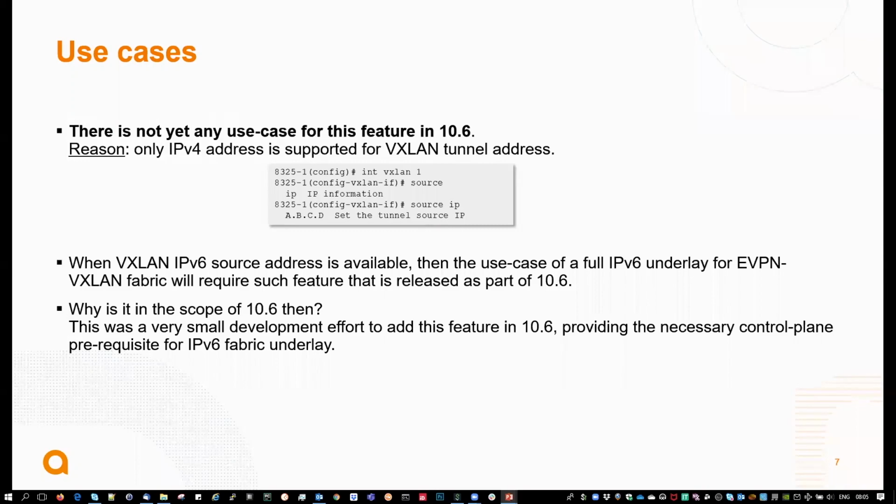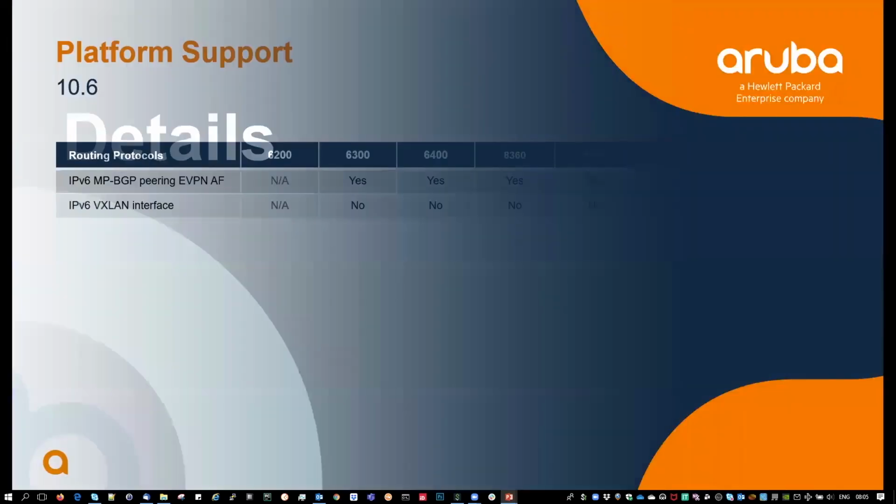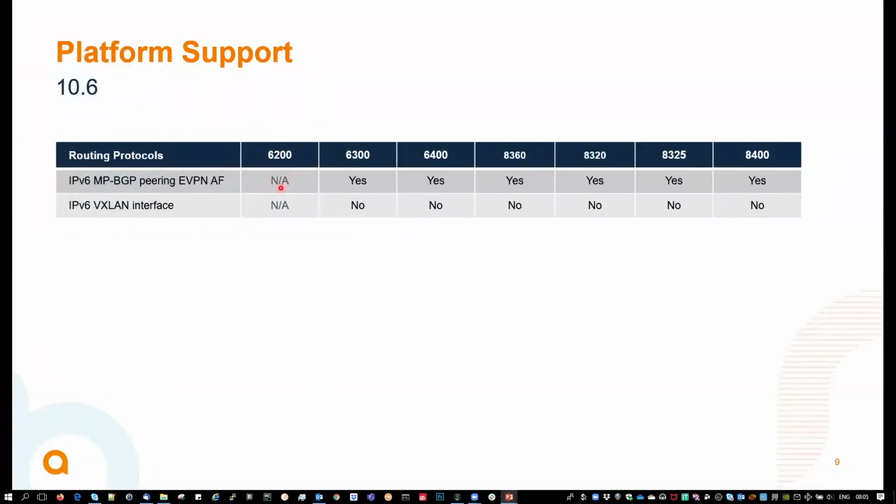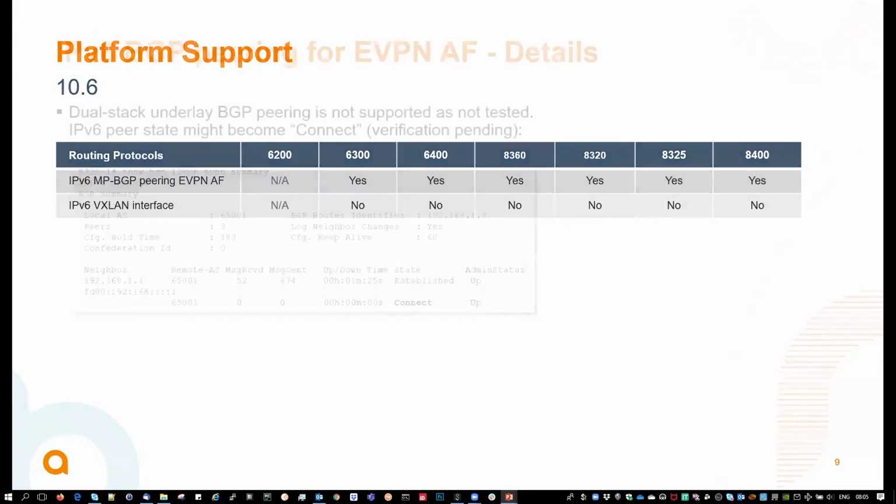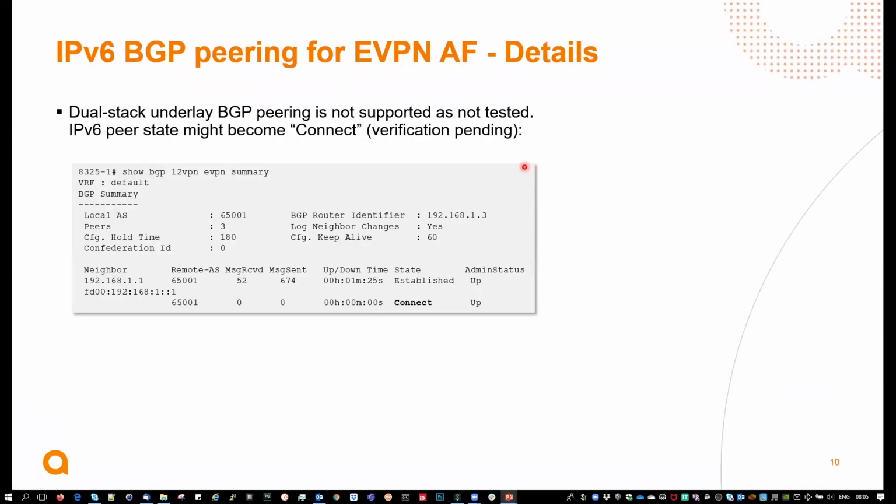So, details about that. In terms of platform support, all platforms are supported except the 6200, and obviously there is no IPv6 VXLAN interface right now, as I mentioned. That is something we may verify later on, as it was not tested. So this is not supported, but it is available in the CLI.